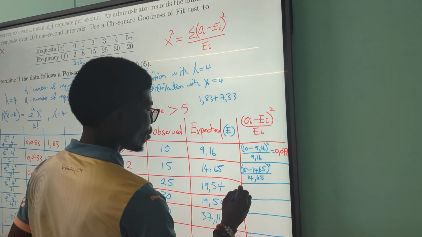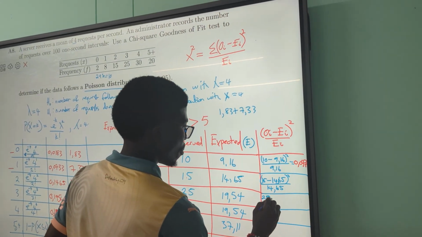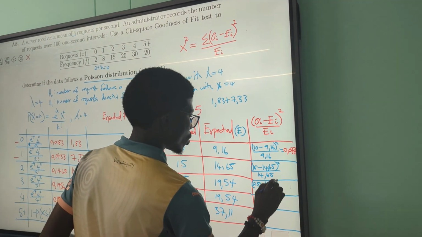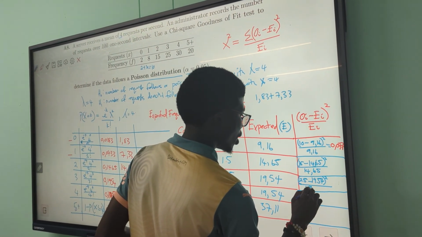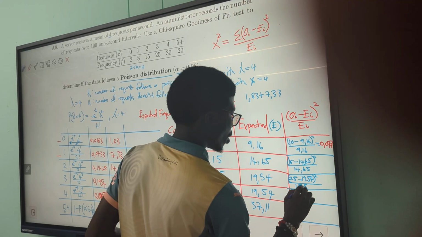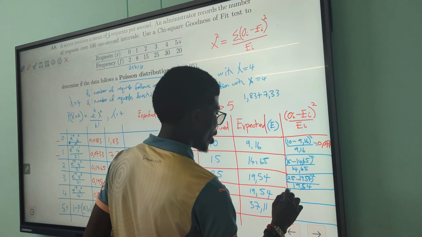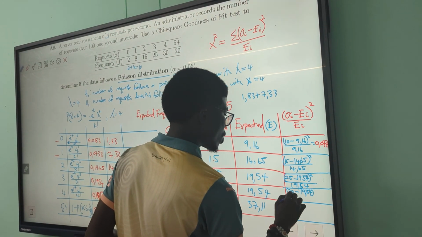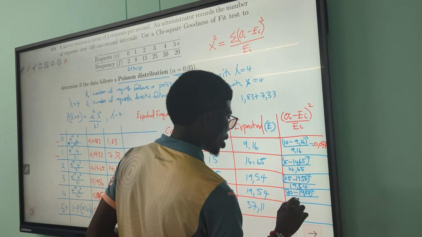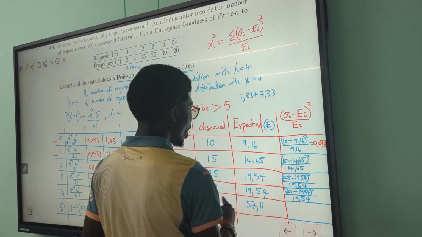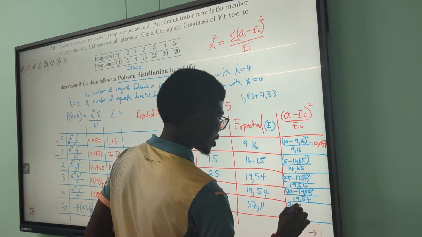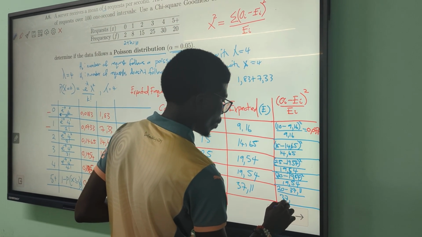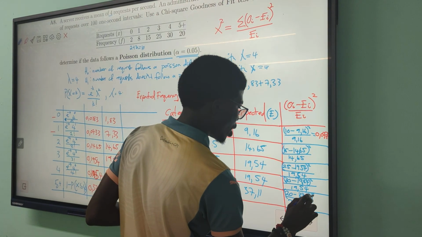Handitika tobva taenda tonoti 25 minus 19.54 squared over 19.54. Wobva waenda wobva wanoti futi 30 minus 19.54, uyu ari squared, over 19.54. Wobva waenda ikupedzisira unoti 20 minus 37.11 over 37.11. Uyu ari squared.